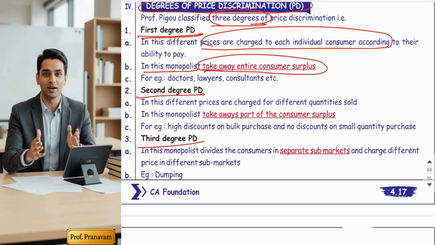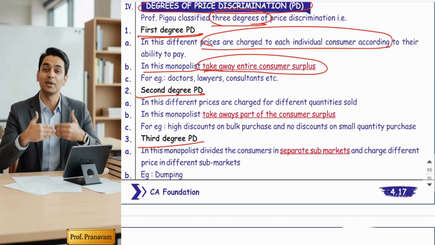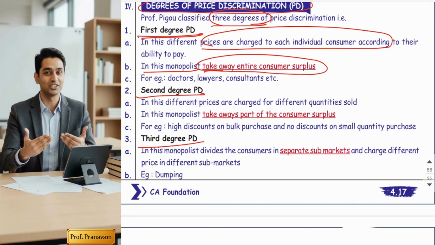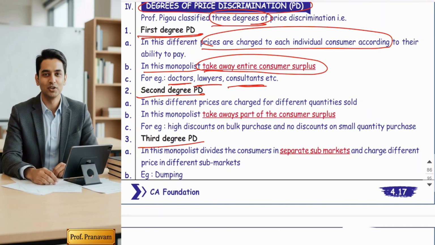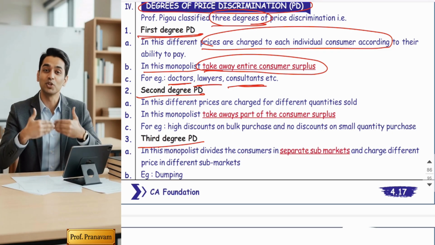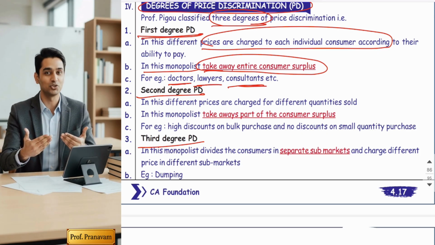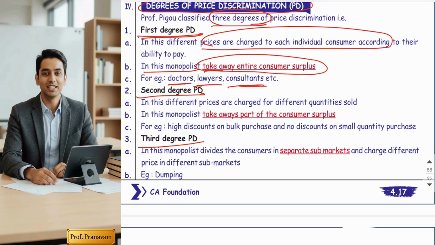You have studied the consumer surplus topic in chapter 2. There is no worth in buying; they are just looting. Sir, is there any kind of example? The best examples are doctors, lawyers, consultants. Their fees vary from customer to customer and situation to situation. If a doctor finds it is a serious case, he might charge a fee of rupees 5 lakh instead of 2 lakhs.